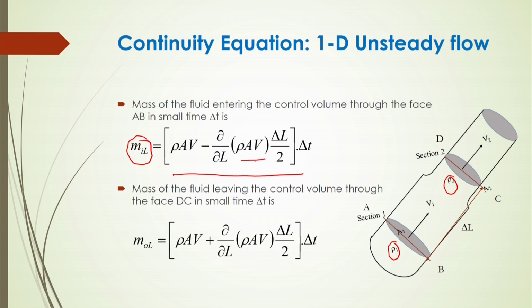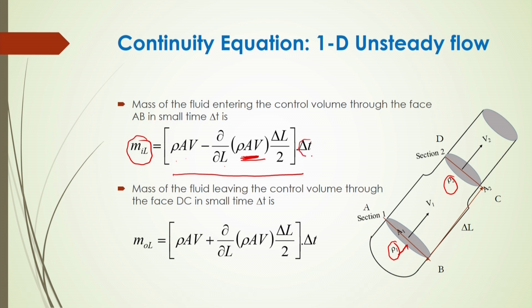What is this here? Before going to these sections, there will be the mass flow rate rho A V. Whenever it comes out from these sections, there will be a change of that mass with respect to length. So it will be dou by dou L of rho A V, this is mass per unit time.